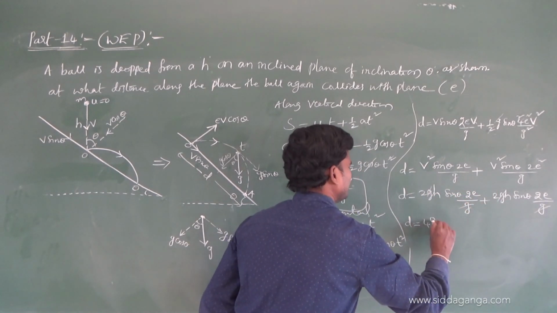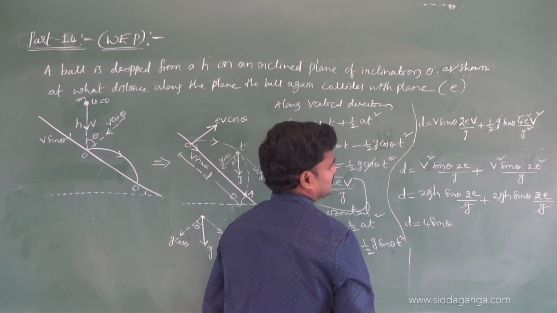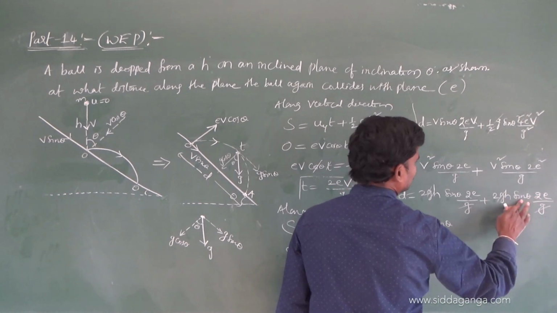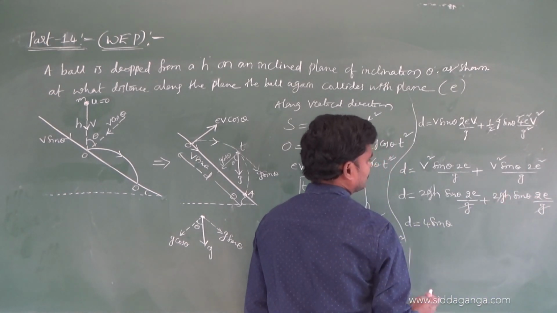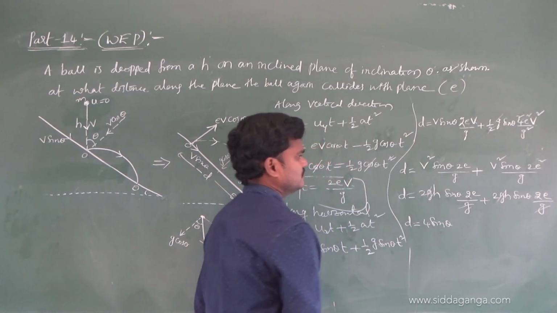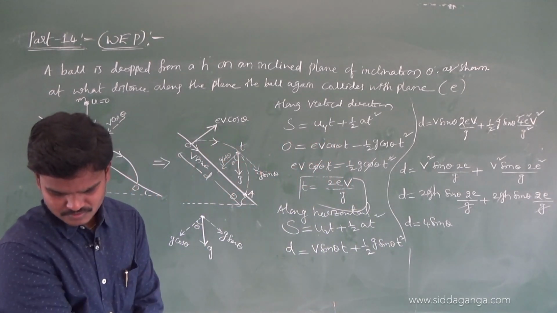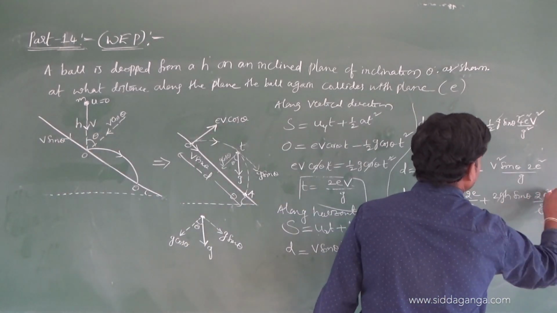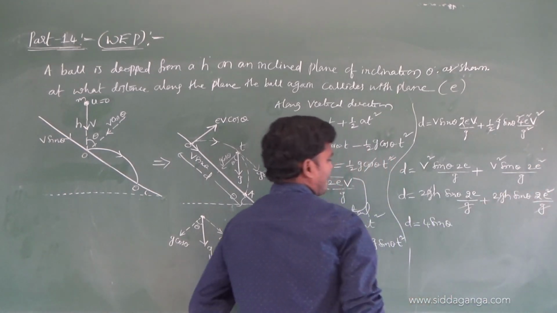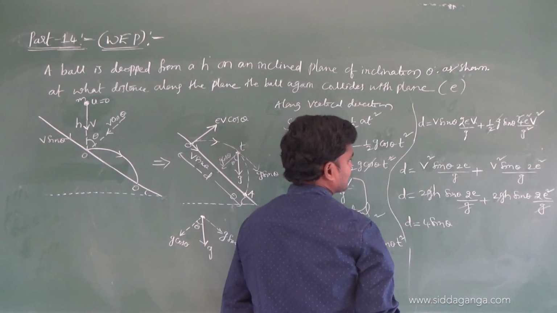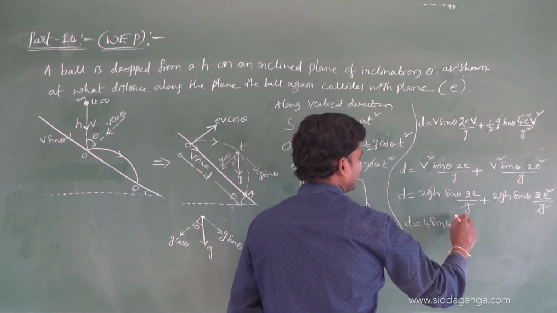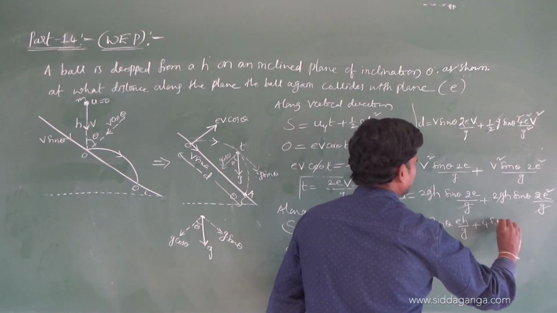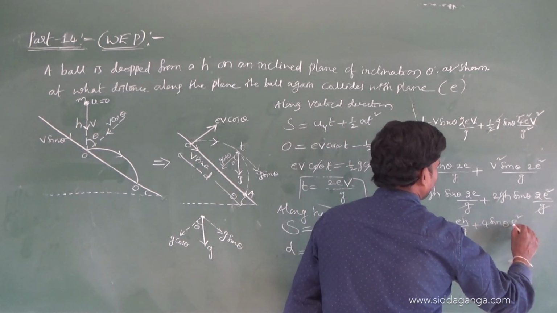You can take 4 sin theta common, 2 2 is 4, 4 sin theta, h also common. Here this is square, e square, check it: 4 sin theta e square h by g.